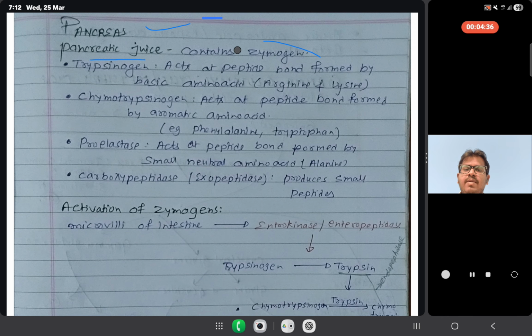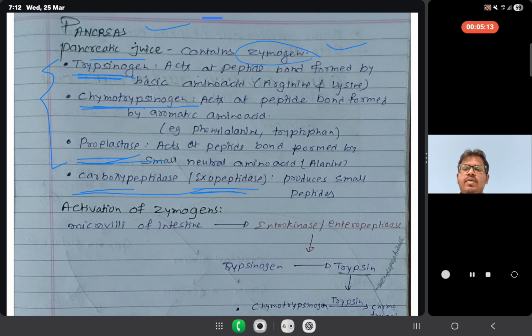Pancreatic juice contains zymogens, that is, inactive forms of enzymes such as trypsinogen, chymotrypsinogen, proelastase, and procarboxypeptidase. First of all, we will talk about the three enzymes: trypsinogen, chymotrypsinogen, proelastase. In active form, they are endopeptidases, not nucleases. Trypsin, chymotrypsin, and elastase are endopeptidases, and carboxypeptidase is an exopeptidase.